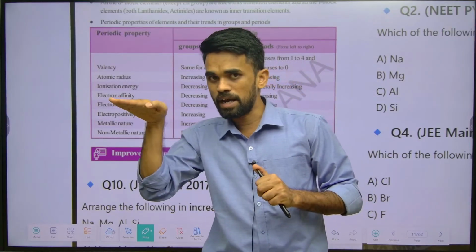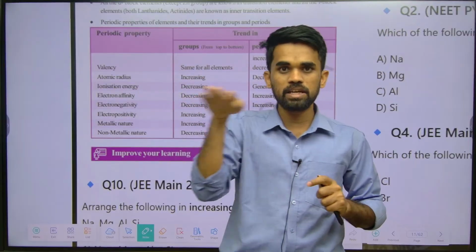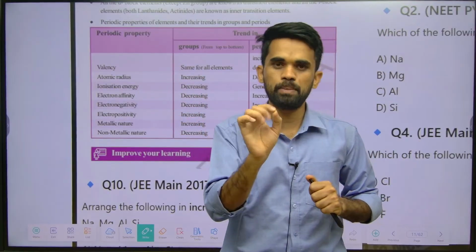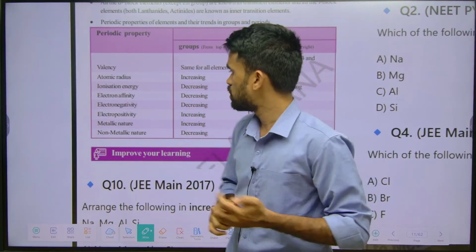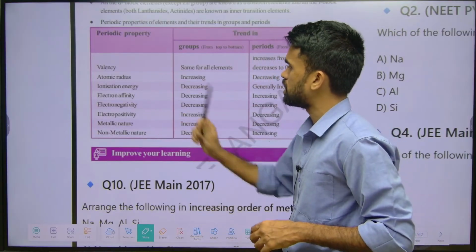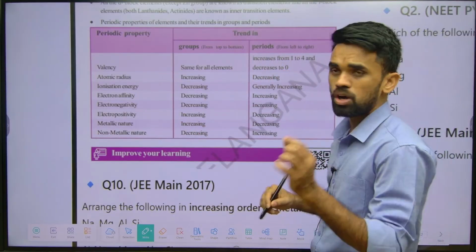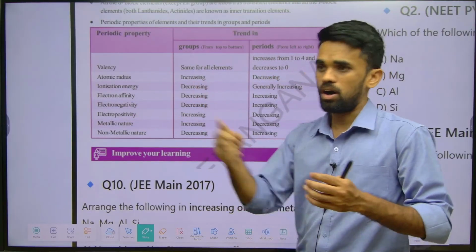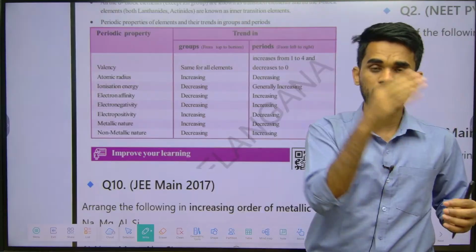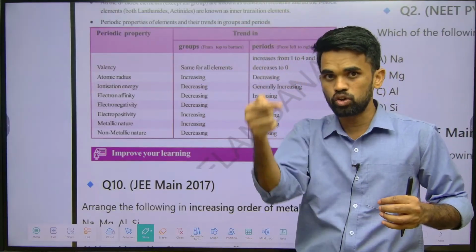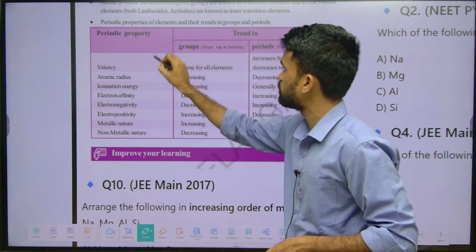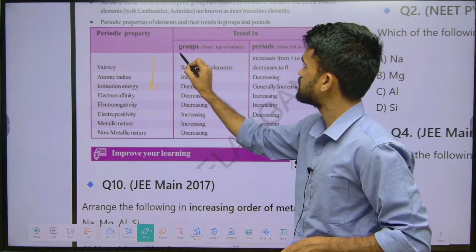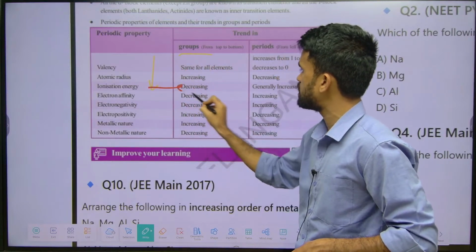Okay, and in the periodic table, there will be 7 rows called periods. Now what they are asking, ionization energy they are asking in the question. So how simply you can answer, see, ionization energy, if you go down the group, from top to bottom, if you go like this, what happens, they are saying in groups ionization energy decreases.